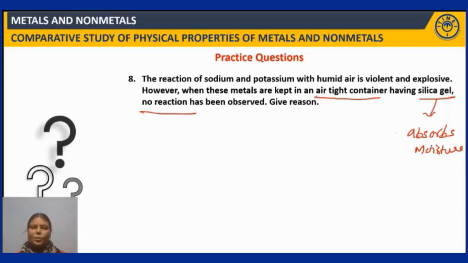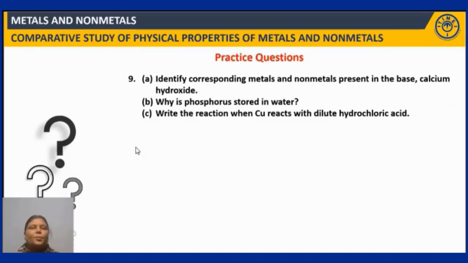Clear? Next question. So here is the ninth question. You can see A, B, C. Under A, identify the corresponding metals and non-metals present in the base calcium hydroxide. So let us try to answer one by one.